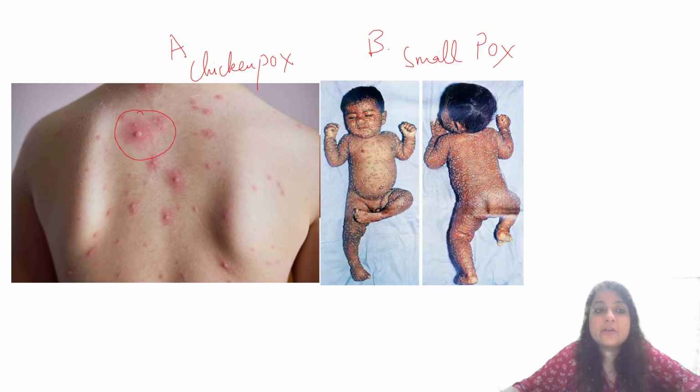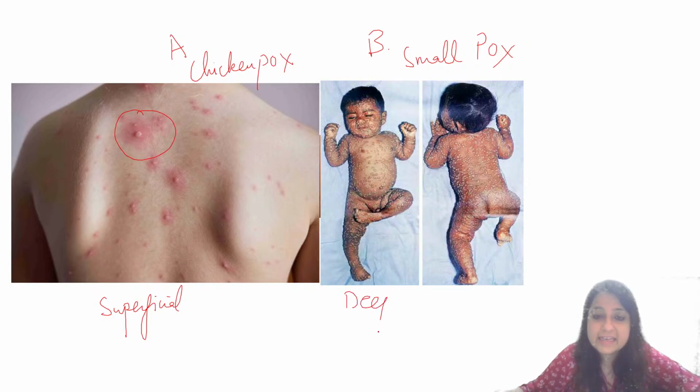So if you just try to compare, this is superficial, and this is deep seated. Then if you look at the rash over here, there is an area of inflammation.